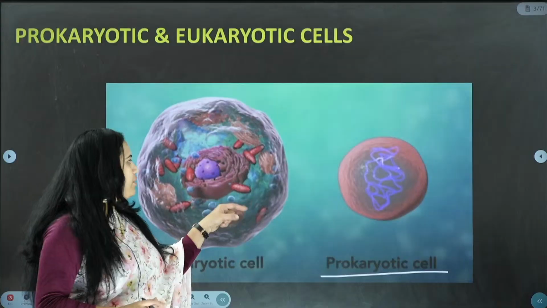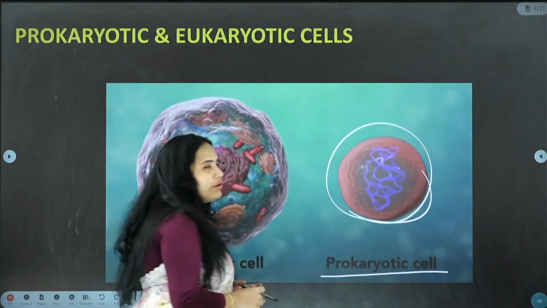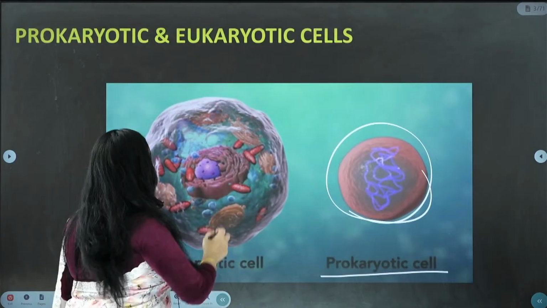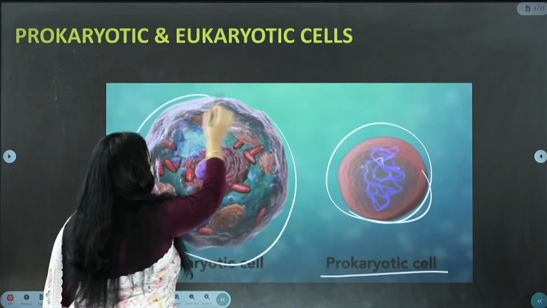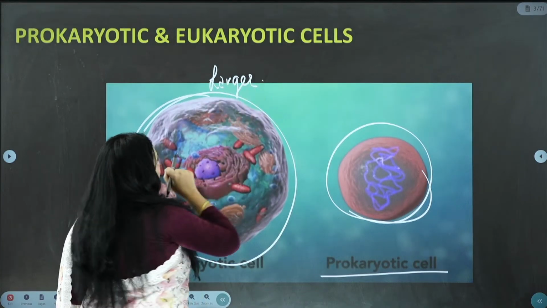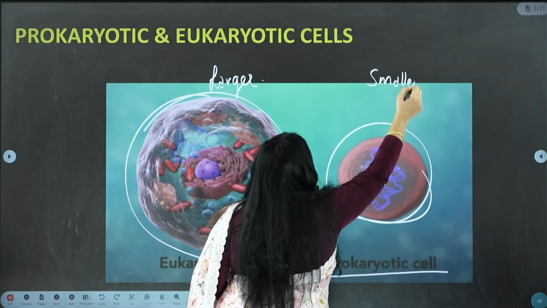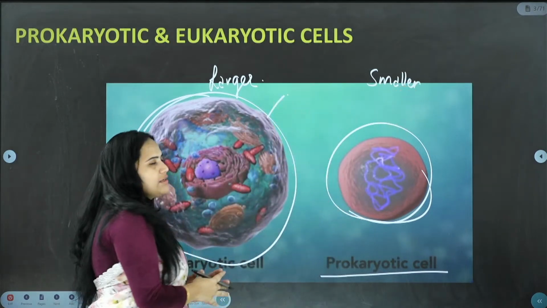In the prokaryotic cell, these cells are smaller in size. Prokaryotic cells are smaller in size, and eukaryotic cells are larger in size. Immediately after seeing this picture, you can figure this out. These are smaller in size and these cells are larger in size.